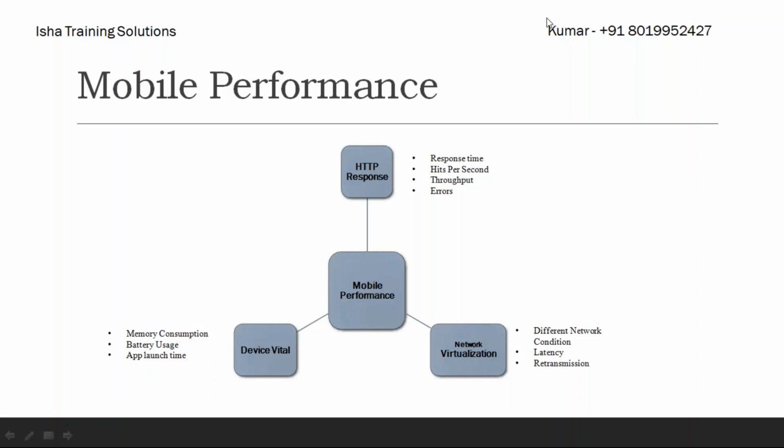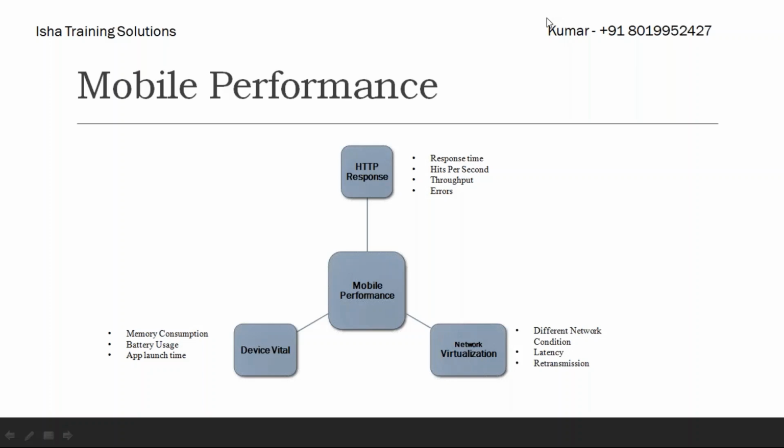Similarly, you definitely need to monitor the device vitals, but the problem is that it is cost effective to do so. Those who are aware of Xcode and Android Studio will find it a little easy, but an external person like a performance tester will not know Android Studio and Xcode. Android Studio is for Android, Xcode is for iOS.